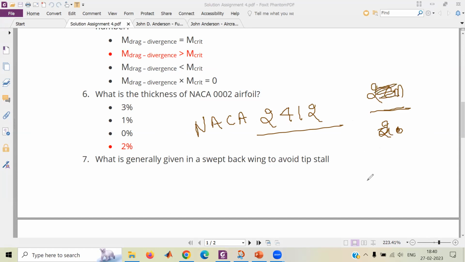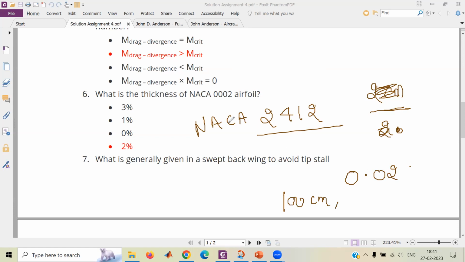That means 0.02 of the chord length, sir. Let me make life simpler for you. The chord is 100 centimeter. Now tell me what is the maximum camber.